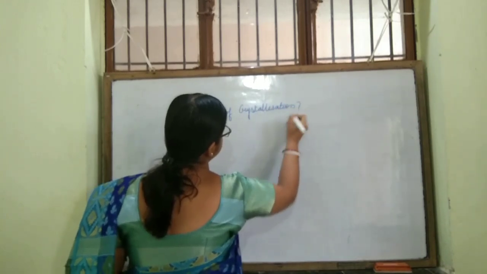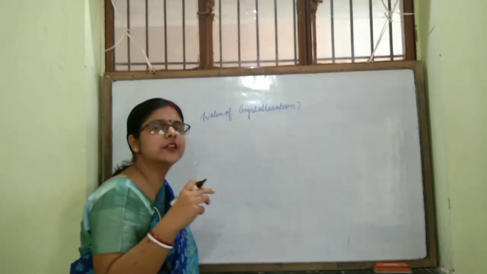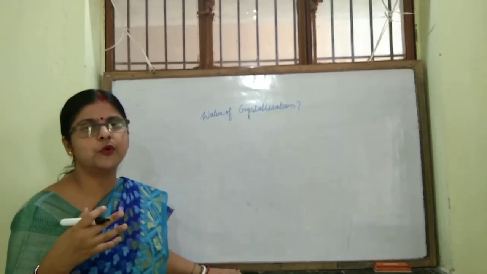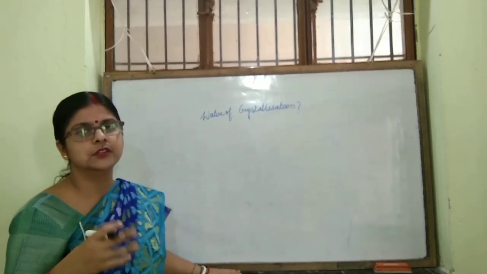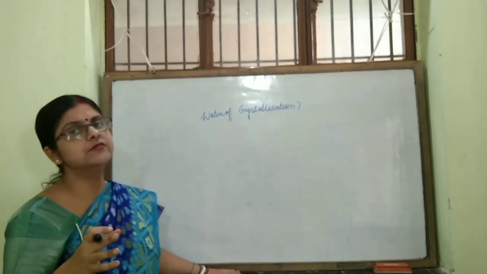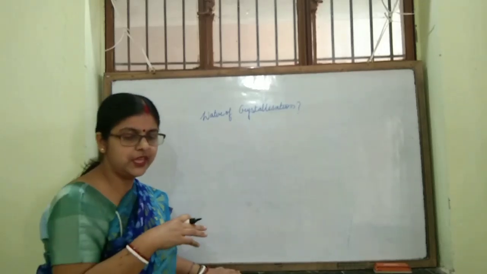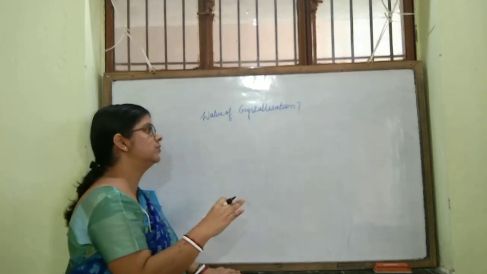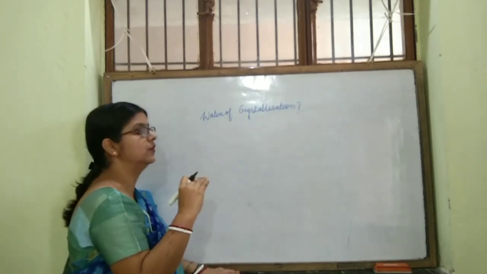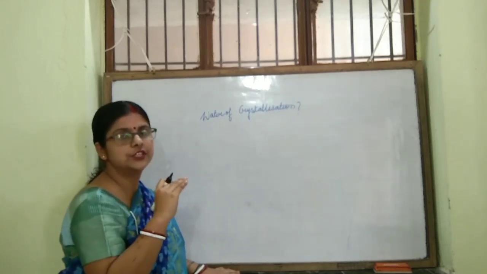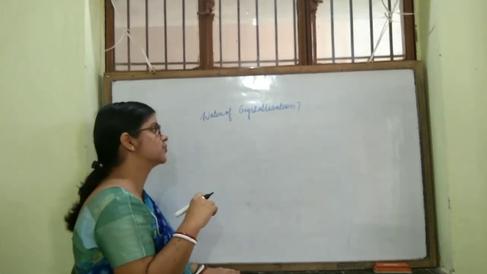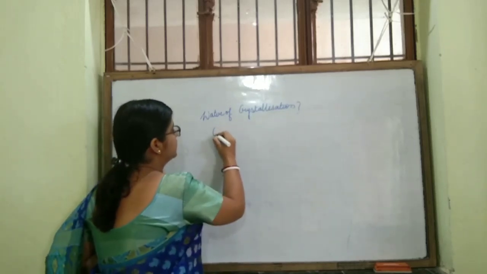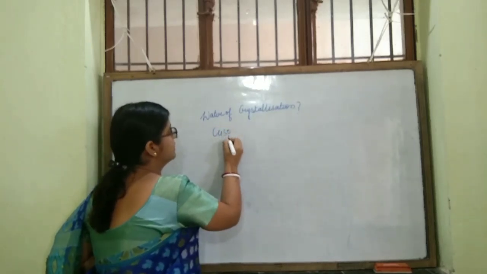Water of crystallization means a definite amount of water molecules that are loosely bound to the salt molecule. That is known as water of crystallization. Now we will explain this by taking some examples.